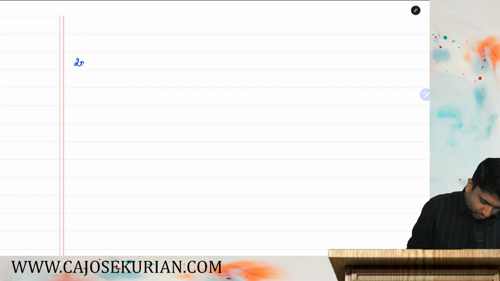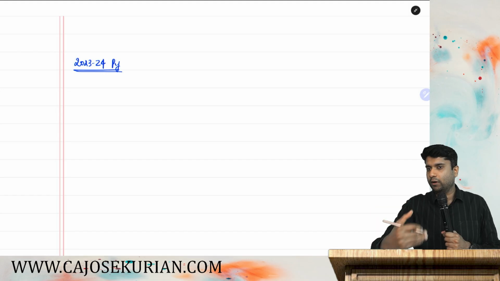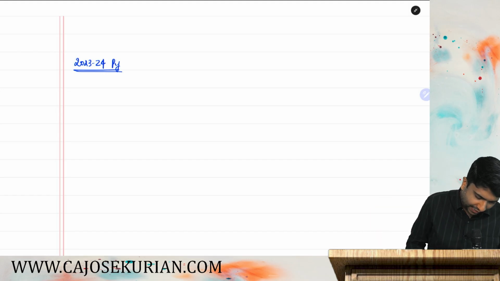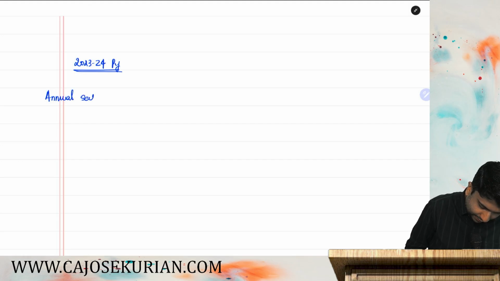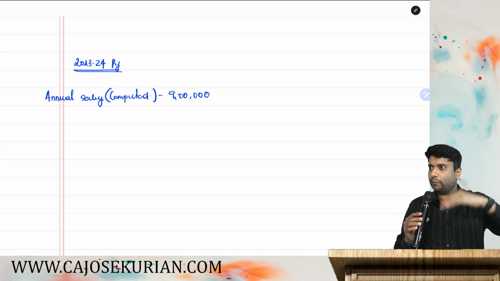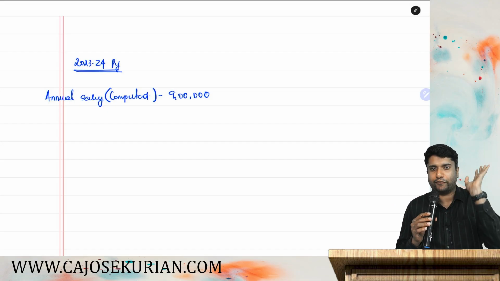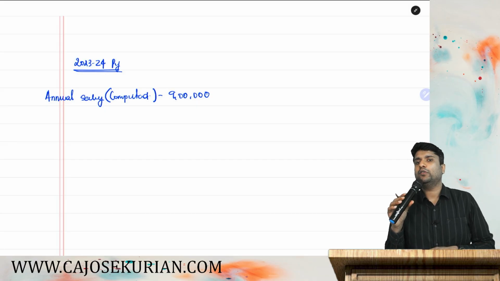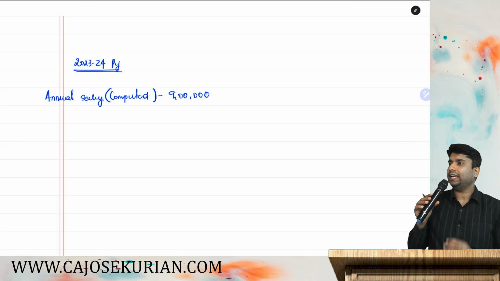Say in the year 2023-24, in the PY 2023-24, you are my employees, and your annual salary, which is computed. What do you mean by annual salary computed? All the deductions, exemptions, etc. have been already incorporated. This is the computed figure. Are you with me? Say the computed salary was say 9 lakh.